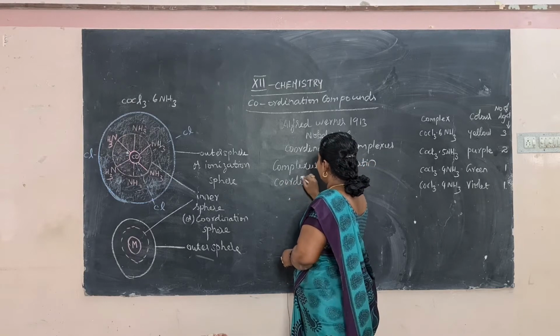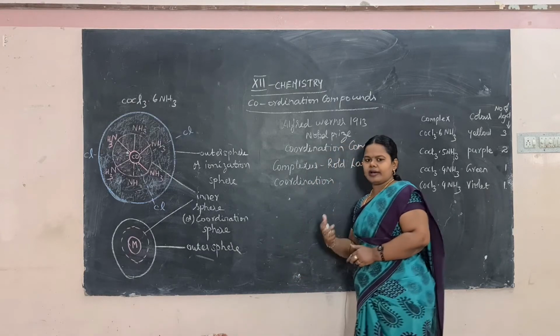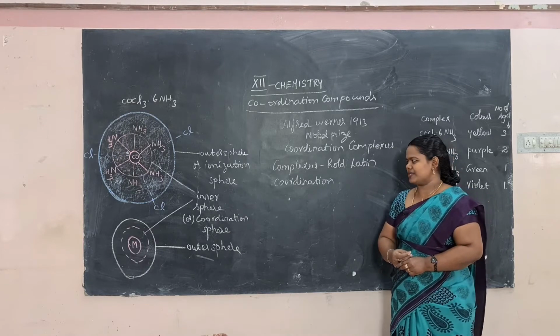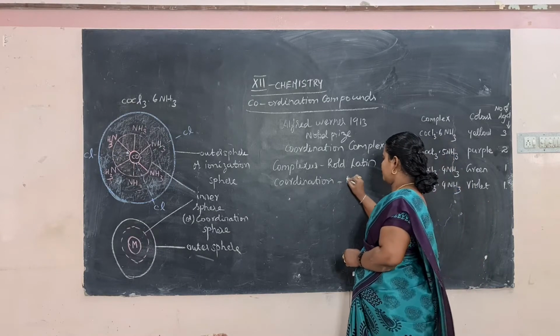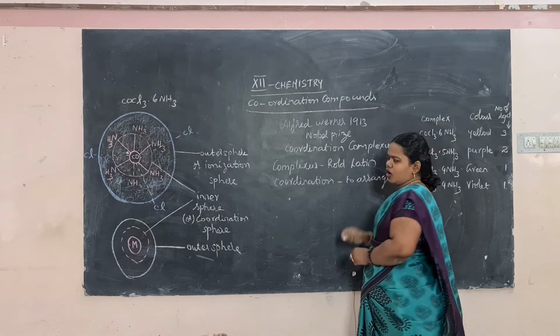So here the atoms or ions or groups are arranged with a metal ion and it forms complexes. These are the meanings for coordination complexes.